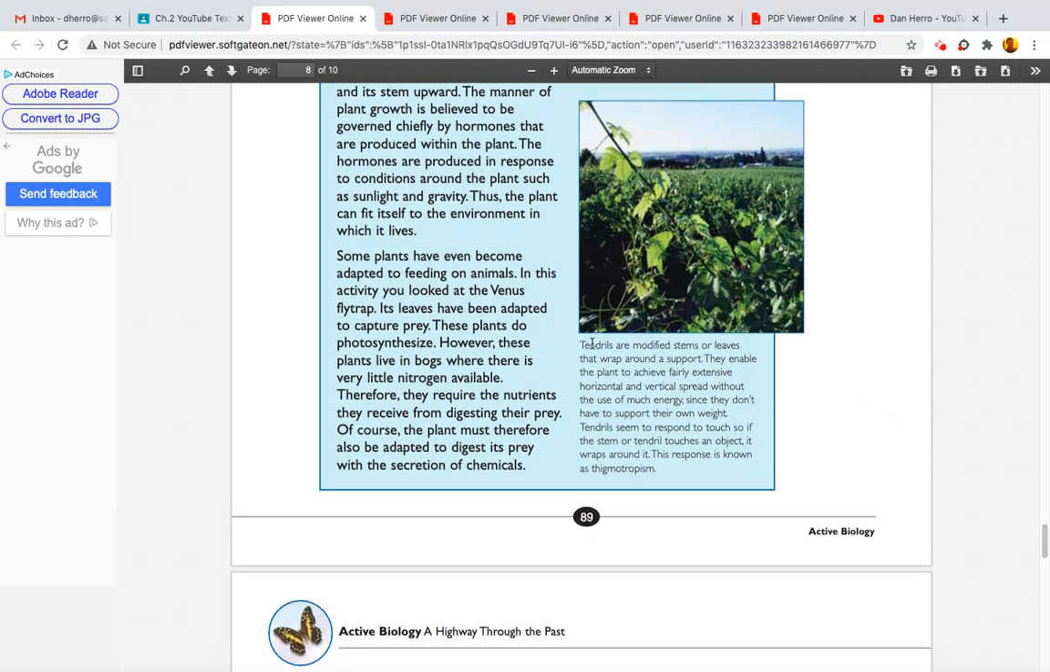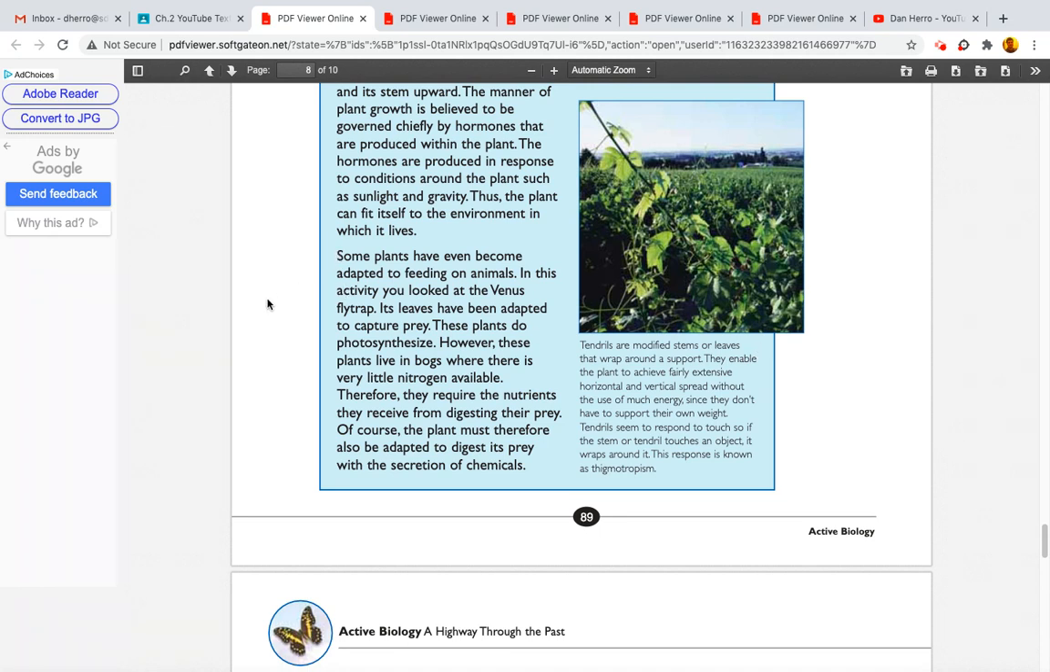So here's the caption for the photo on vines and tendrils. Tendrils are modified stems or leaves that wrap around a support. They enable the plant to achieve fairly extensive horizontal and vertical spread without the use of much energy, since they don't have to support their own weight. Tendrils seem to respond to touch, so if the stem or tendril touches an object, it wraps around it. This response is known as thigmotropism.